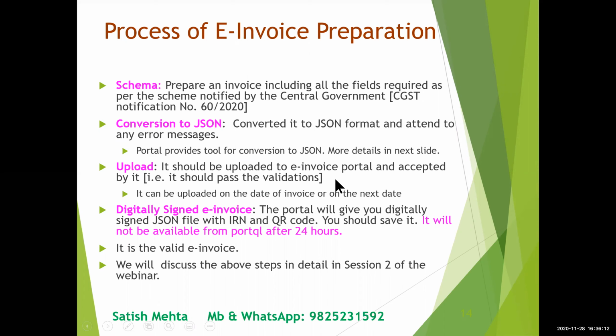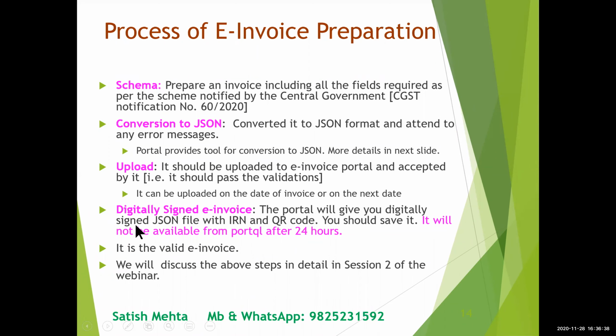Then that JSON file has to be uploaded to the government portal, and the government portal will give back a digitally signed e-invoice. It will be digitally signed by the NIC. Along with that digitally signed invoice, you will get the IRN, that is invoice reference number, and QR code.